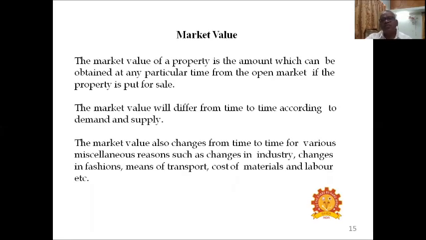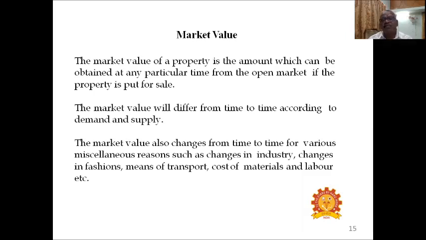The market value of a property is the amount which can be obtained at any particular time from the open market if the property is put for sale. So when we are proposing a sale of a property, we have to assess what is the market value.